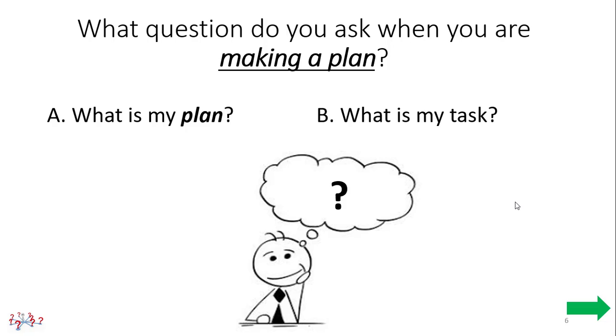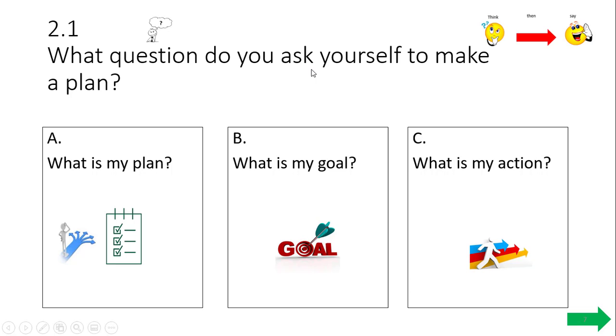So what question do you ask yourself when you are making a plan? Is it A, what is my plan? Or B, what is my task? Isaiah, make your selection now. Pointing to A, what is my plan? That's the correct answer. What is my plan is what you're asking yourself when you are making a plan. When you look at this on your probe, be careful for the wording in the question.